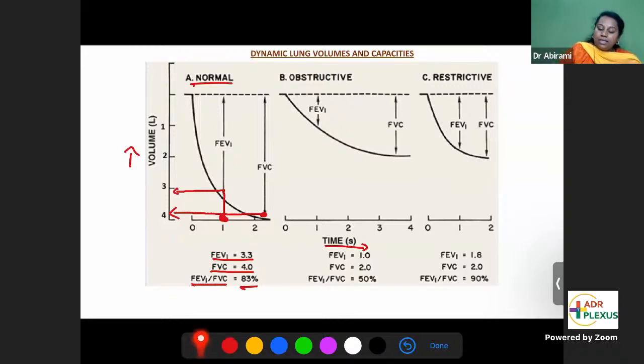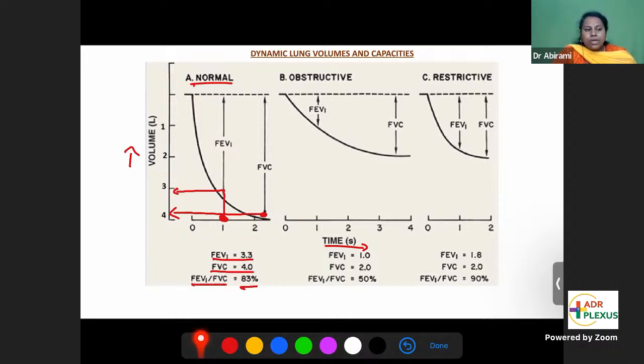So what does this tell us? If you are normal, if you have no lung disease, out of the 4 liters, 83%, that is 3.3 liters, should be pushed out in the first second itself. 83% of the air should come out in the first second. That's why the normal index is 83%.